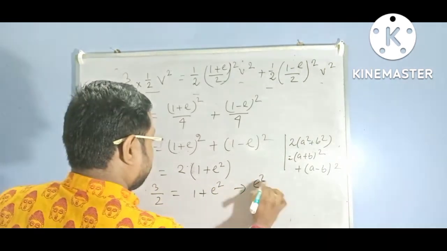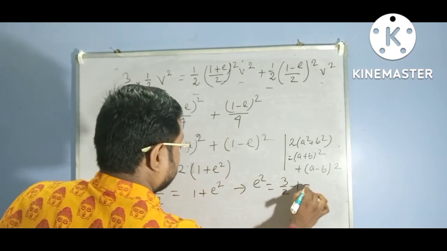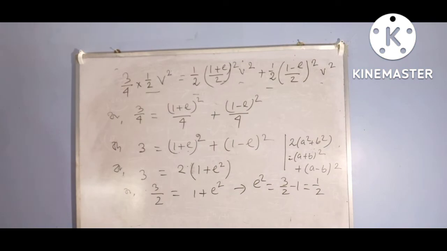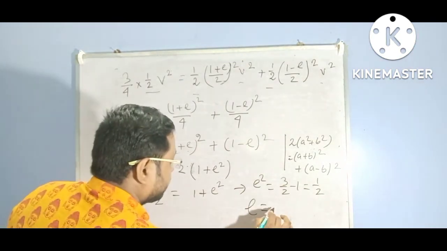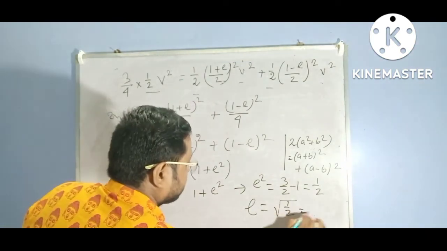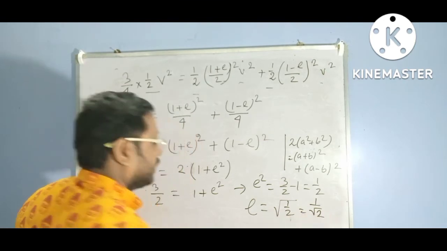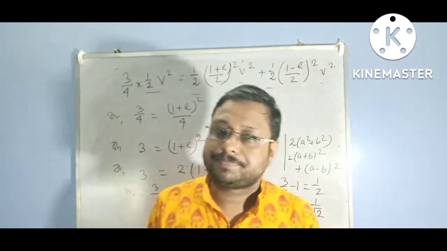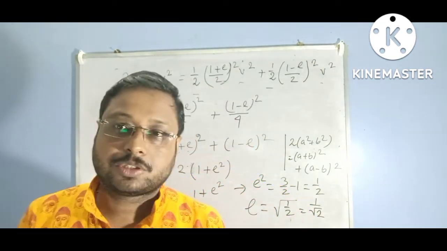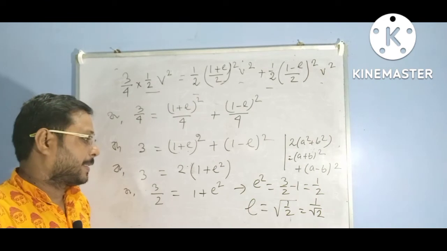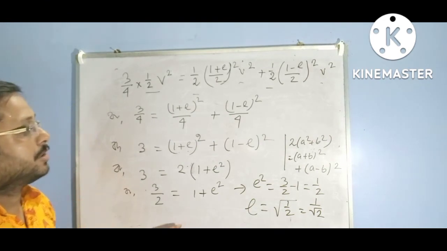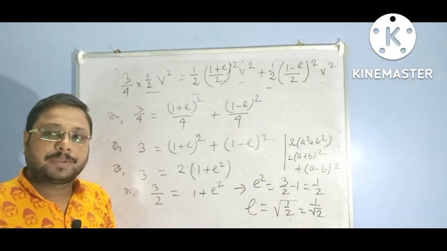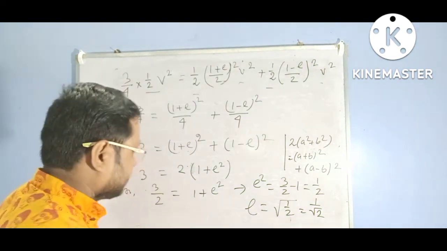That is e square equal to 3/2 minus 1, that is half. Therefore, we can get e equal to root under half, that is 1 by root 2. In this way, we can find out the coefficient of restitution. I hope you will solve it. This is the example of purely inelastic collisions.